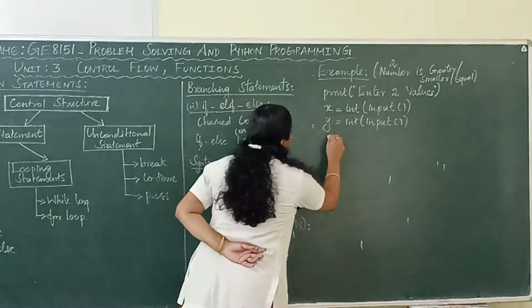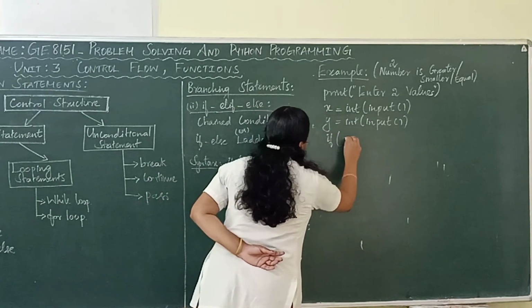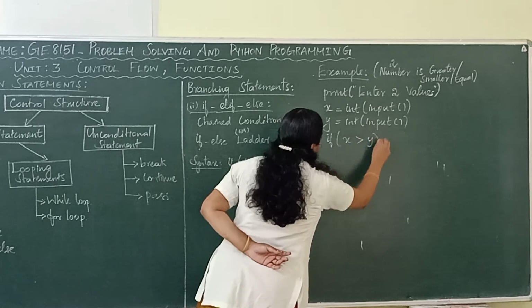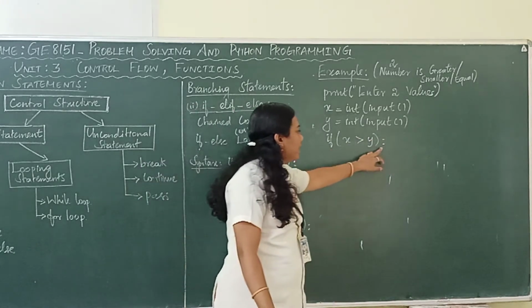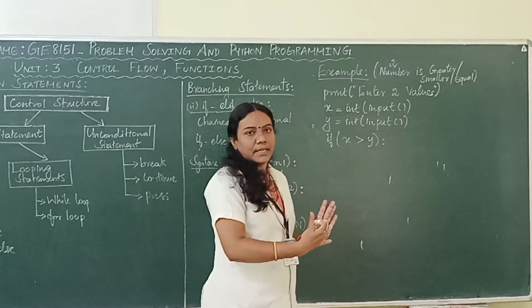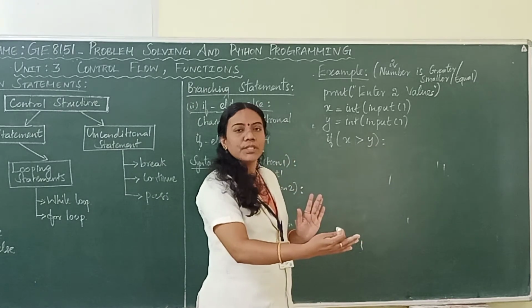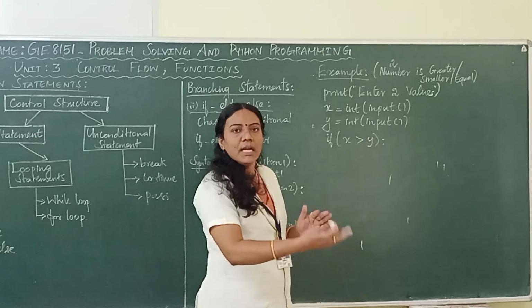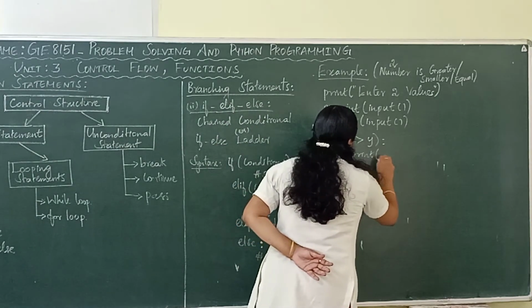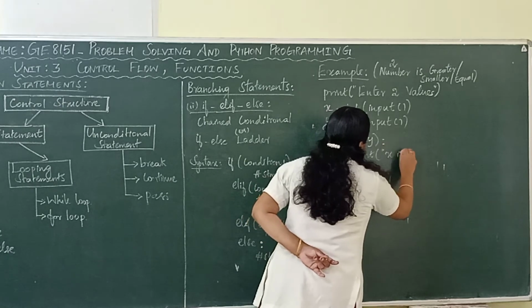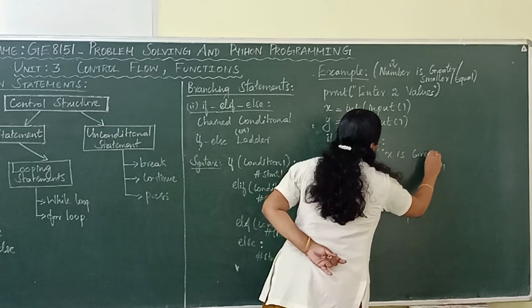Next, we are going to check the condition if x greater than y, right. What is the meaning of this? If x is greater than y, what should be the output? X is greater, right. So, we are printing print x is greater.